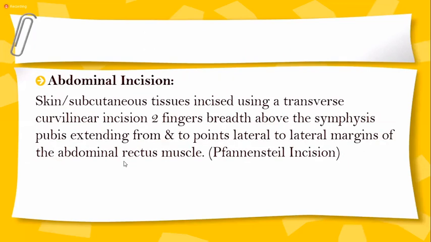Abdominal incision, or the skin incision: the skin and subcutaneous tissue are incised using a transverse curvilinear incision 2 cm above the symphysis pubis, extending to points lateral to the lateral margins of the abdominal rectus muscles. So that is called the Pfannenstiel incision. P is silent here. So this is a transverse incision which is given 2 cm above the symphysis pubis.